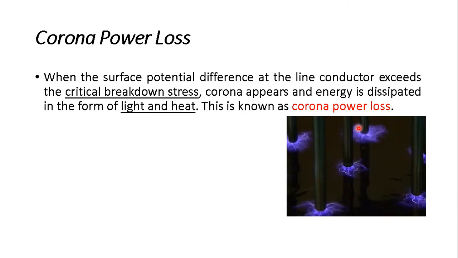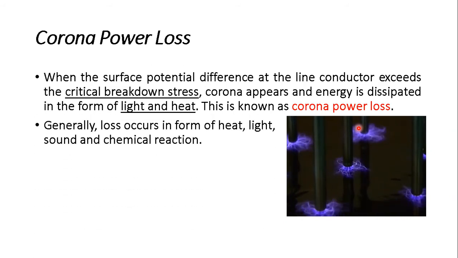When the surface potential difference at the line conductor exceeds the critical breakdown strength, or we can say up to the value of critical visual voltage, corona is going to appear and energy is dissipated in the form of light and heat. This is known as corona power loss, because the power is going to be wasted in the form of heat, light, sound, or chemical reaction. So these are some of the forms of loss of power.